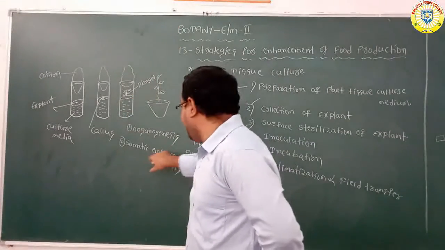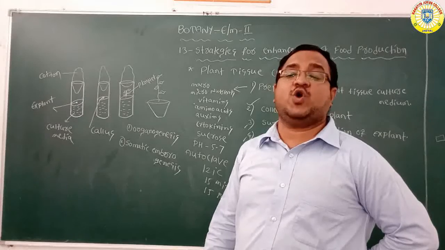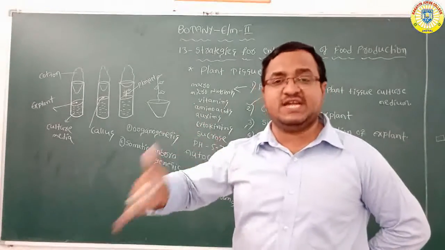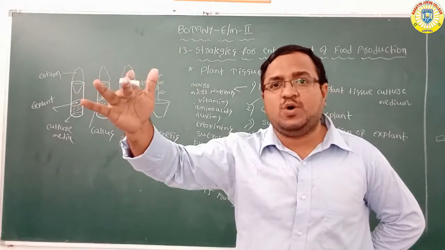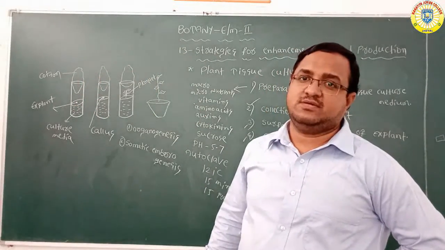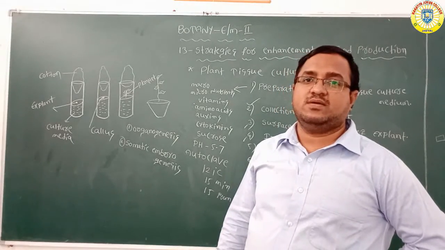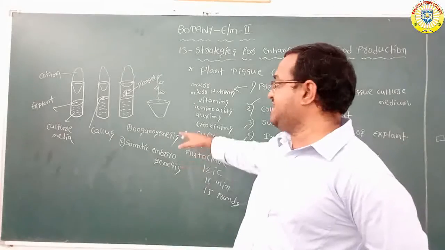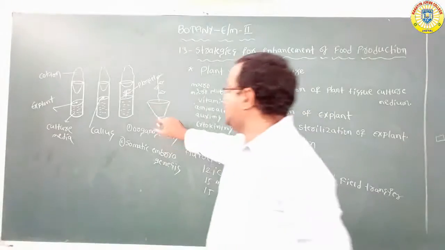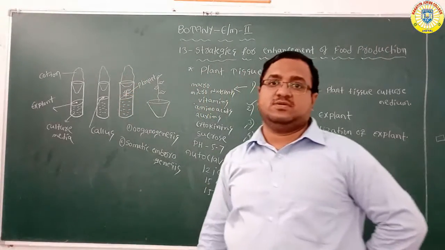But what is somatic embryogenesis? Production of embryo-like structures is called embryogenesis. These embryos are able to give rise to a new plantlet. This is somatic embryogenesis. So because of organogenesis or somatic embryogenesis, a new plantlet is developed.